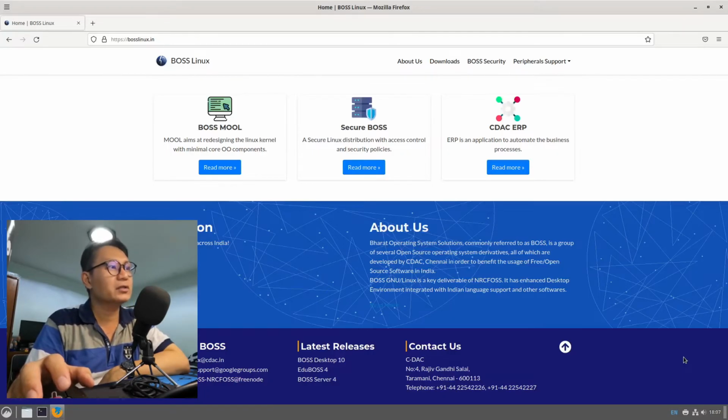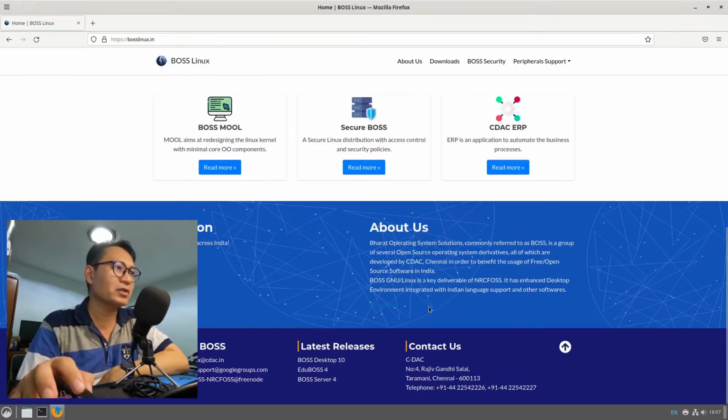And of course this Boss GNU/Linux is a key delivery of the NRCFOSS in India and the whole world that enhances the desktop environment, integrity, Indian language support and other software.